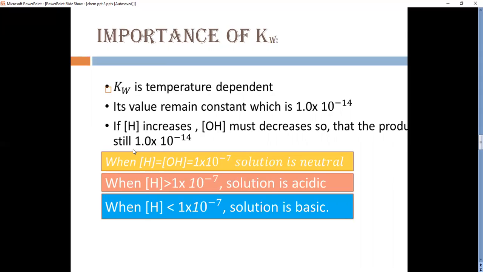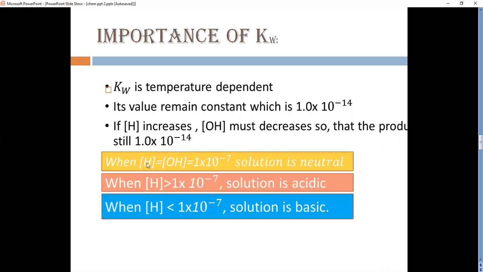Its value remains constant, which is 1 multiplied by 10 to the power minus 14, at which temperature? At 25 degrees centigrade. If H plus increases, OH minus must decrease so that the product is still 1 multiplied by 10 to the power minus 14.